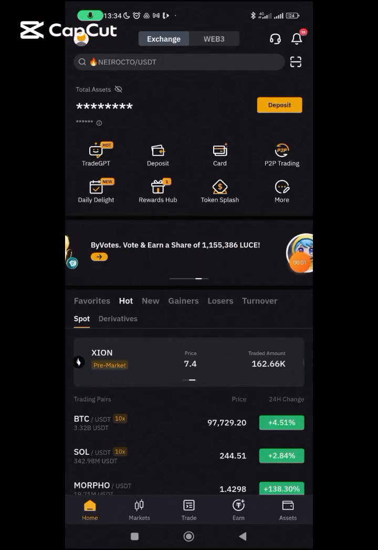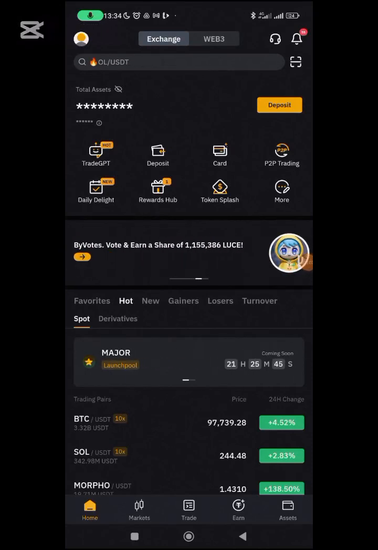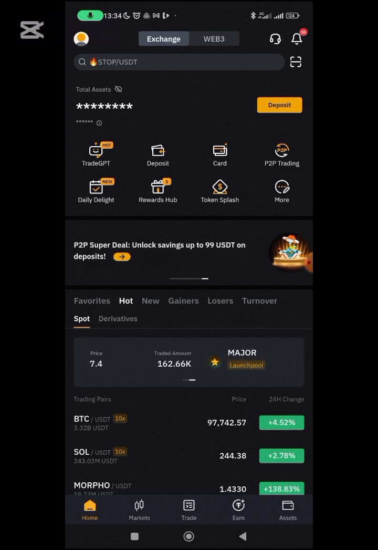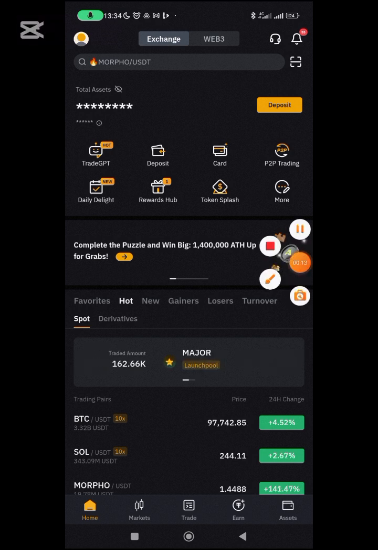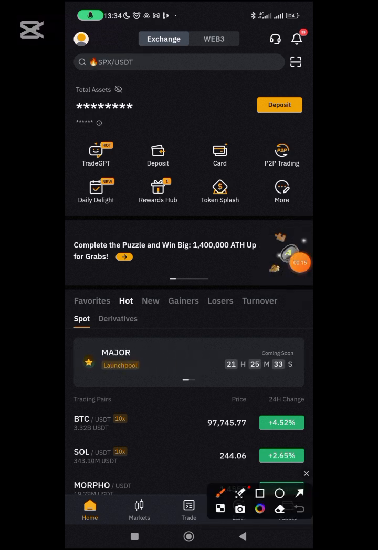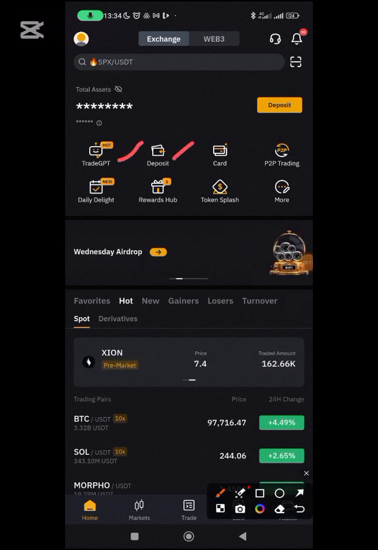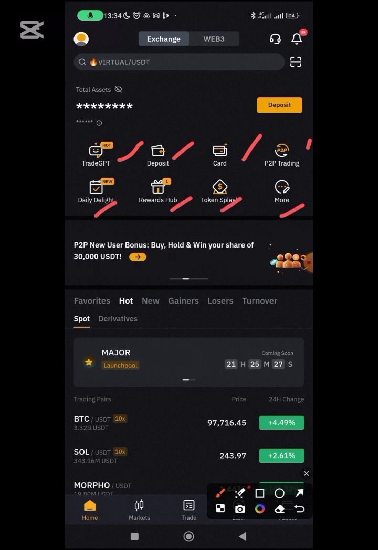So we're on Bybit now, and we want to buy assets on the Bybit P2P market. This is mostly for Nigerians who cannot use the Binance exchange. Here on the interface, you can see there are options: trade, deposit, card, P2P trading. You can all see this. But our area of focus is P2P trading.